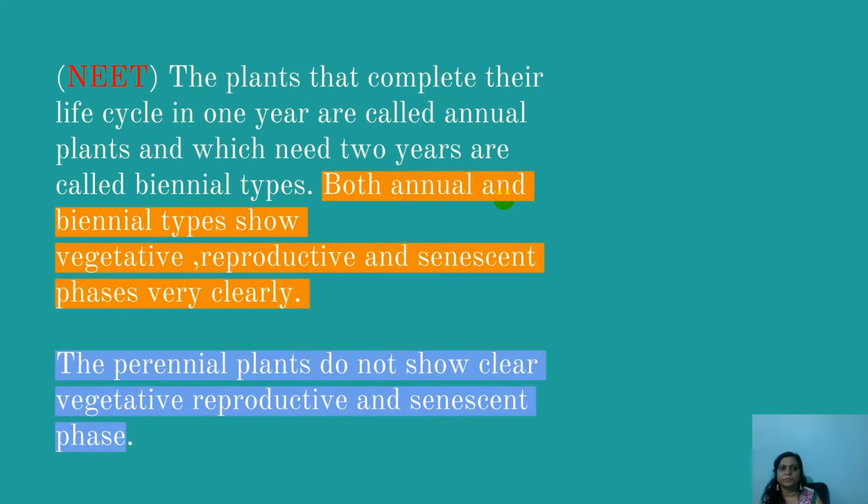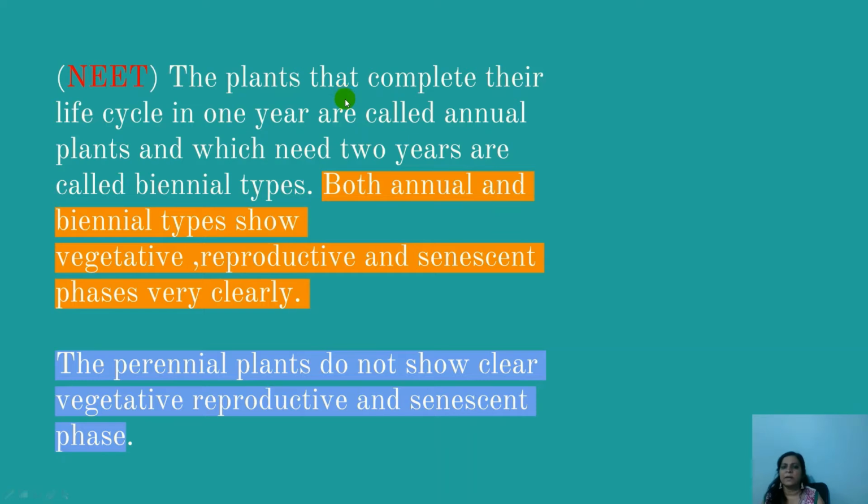Next, one more important neat point we are discussing. The plants that complete their life cycle in 1 year are called annual plants, and the plants that need 2 years are called biennial plants. Biennial plants have a juvenile phase called the vegetative phase, and a mature phase called the reproductive phase. After finishing the reproductive phase, they enter the aged phase, called the senescent phase. These three phases, vegetative, reproductive and senescence, are seen very clearly, and those are called biennial type.